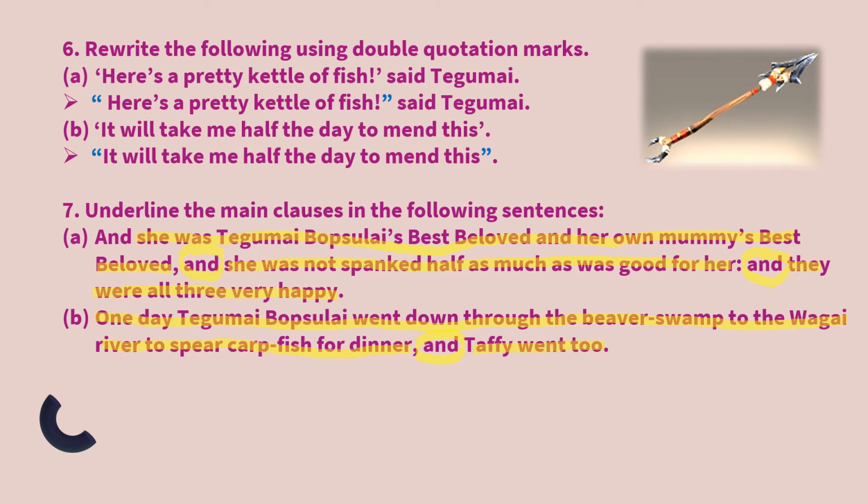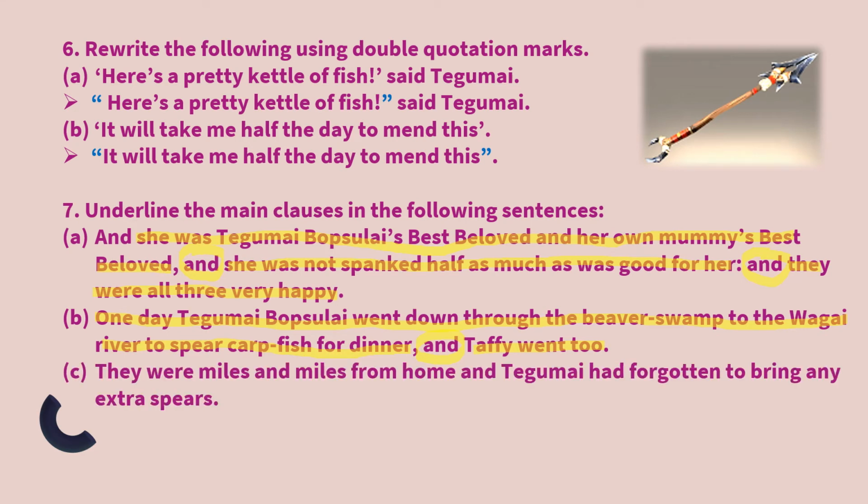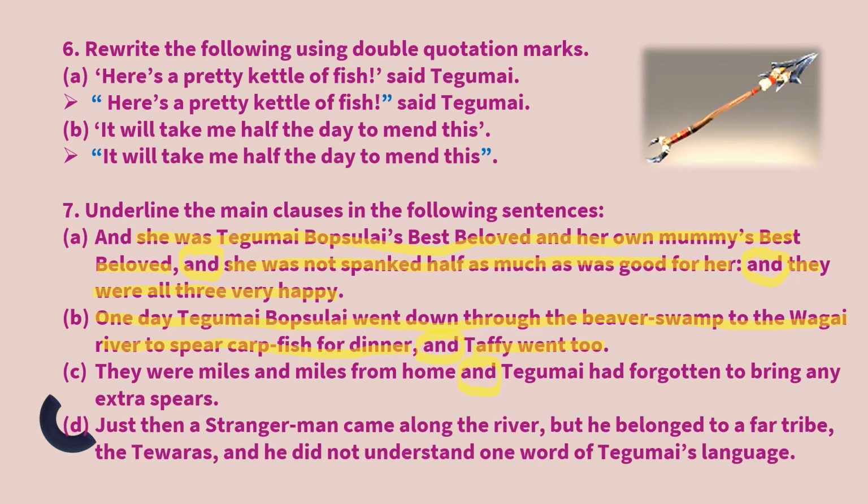We have "They were miles and miles from home, and Tegumai had forgotten to bring any extra spears, and..." being the coordinating conjunctions. So you need to underline the main clauses here. "Just then a stranger man came along the river," coordinating conjunction "but", and. So you need to mark the main clauses.